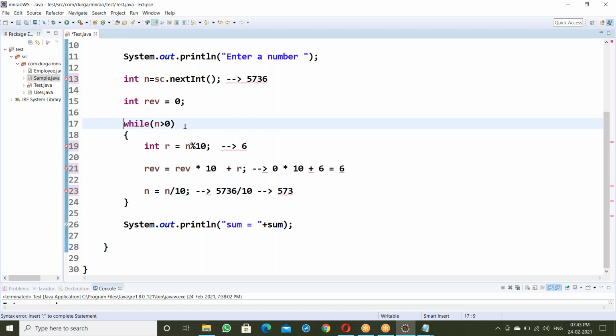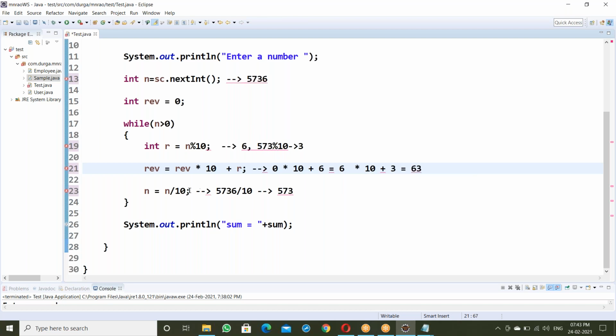After this, go to the starting: while n is greater than 0. 573 greater than 0 is true here. Now n mod of 10, so 573 mod of 10. This value is equal to 3. Getting 3, right? After getting 3, reverse equal to reverse into 10 plus that remainder 3. The old reverse is 6, so 6 into 10 plus 3. This value is equal to 63.